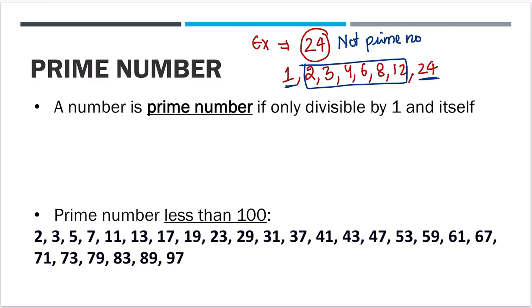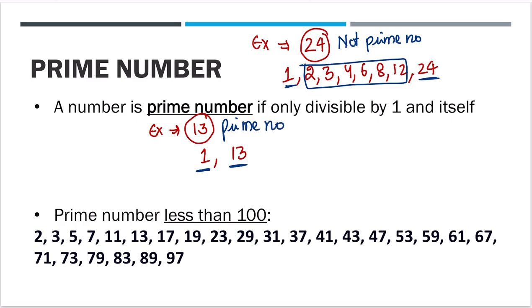And let's take another example. Example of 13. You can do the prime factorization and you will find that 13 is only divisible by 1 and 13 and nothing in between. So 13 is not divisible by 2, 3, 4 up to 12. It is only divisible by 1 and 13. Only these two numbers divide 13. So we can say 13 is a prime number.